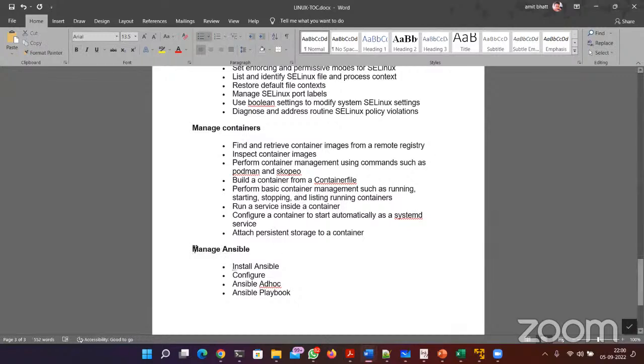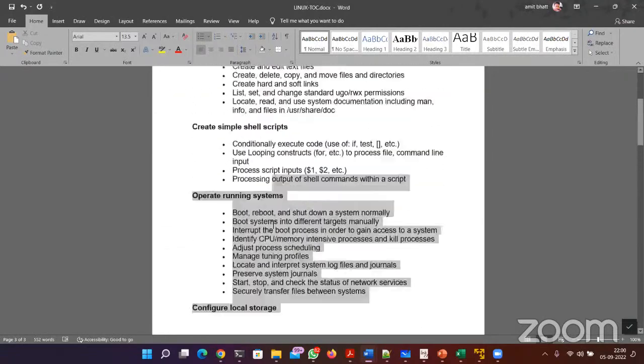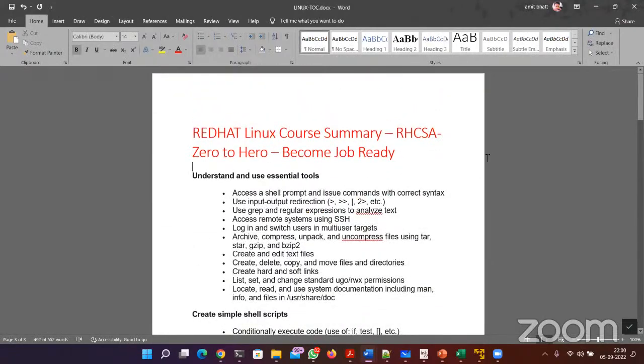All right, and then finally Ansible, how you can install Ansible, configure Ansible, like that. So Ansible will not be there in the exam, but yes, till containers you're going to get questions. Okay, 1 or 2 questions from each topic, 20 questions in total.